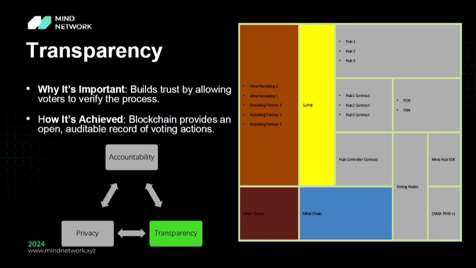So in our product of MindV, we just used a normal EVM chain. It's no different from other blockchains. We just launched a normal EVM chain, and its purpose is mainly for voting. This is to ensure the transparency, because we can make sure that all the voters send their votes to the chain, and the whole process would be transparent.